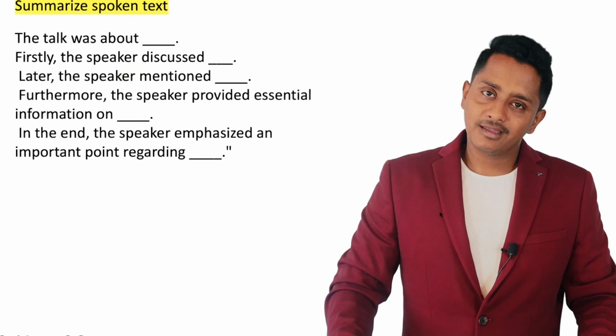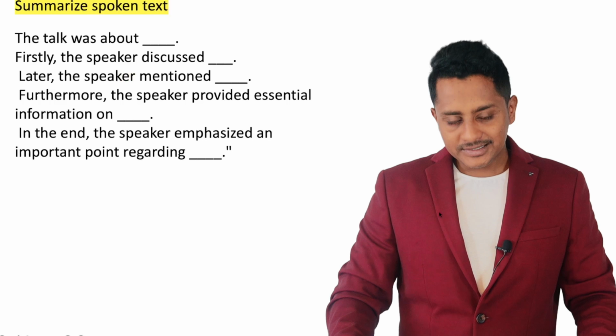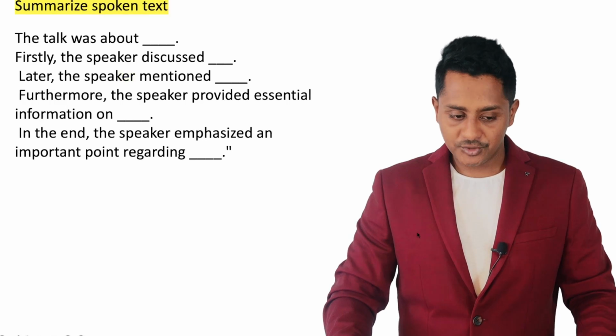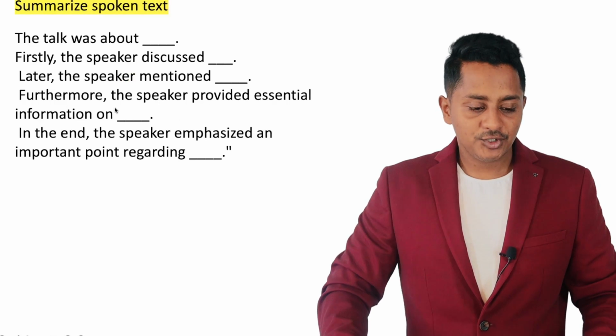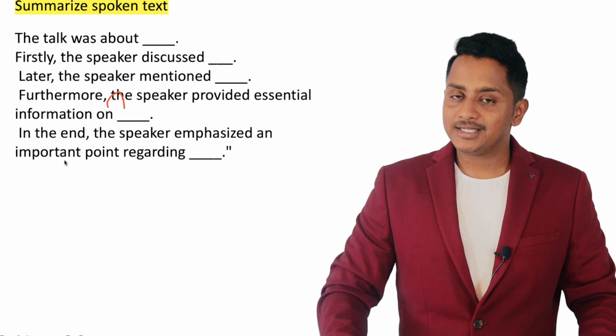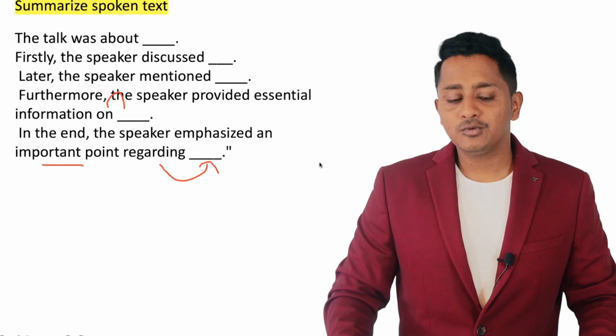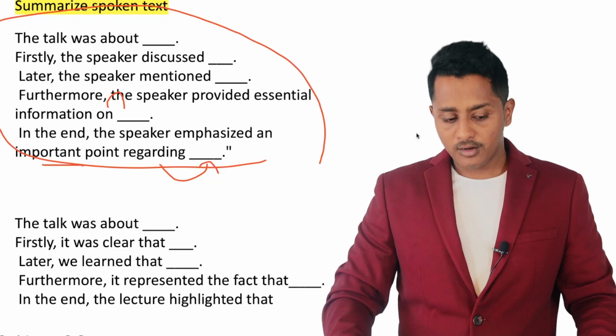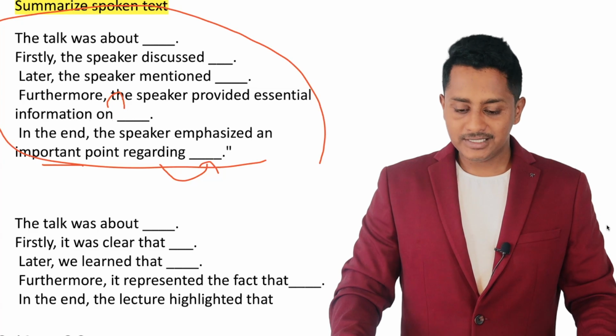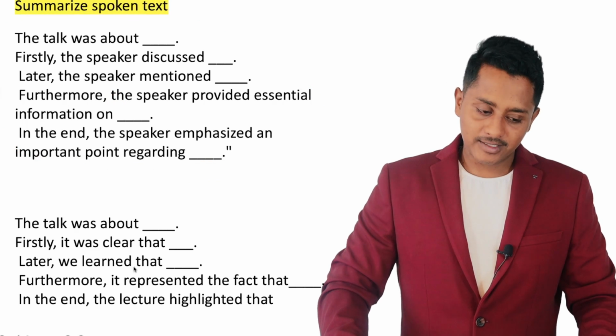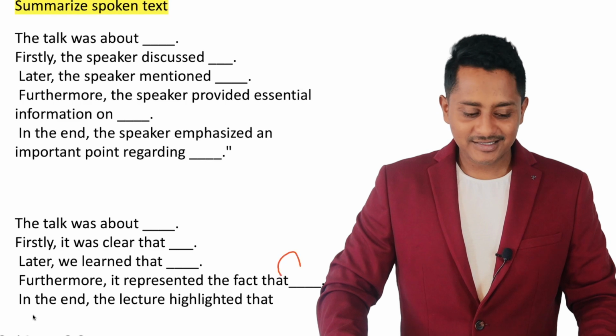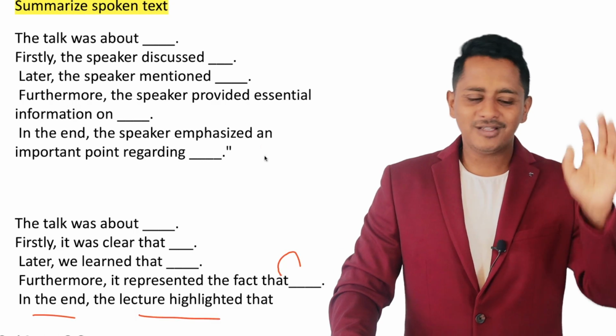This was the template that I had given before. The talk was about, firstly the speaker discussed, later speaker mentioned, furthermore the speaker provided essential information on, in the end the speaker emphasized an important point regarding. Can I use this? Yes. Or the talk was about, firstly it was clear that, later we learned that, furthermore it represents the fact that, in the end the lecture highlighted that. Both are fine.